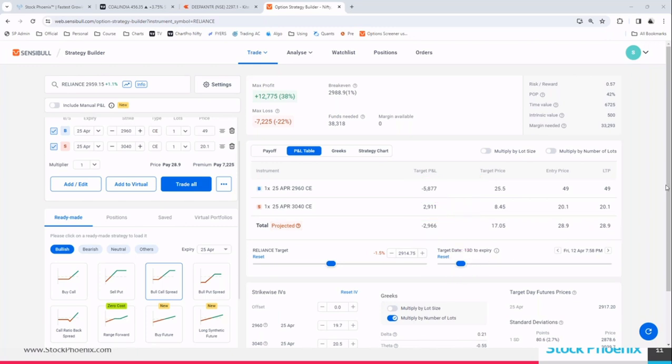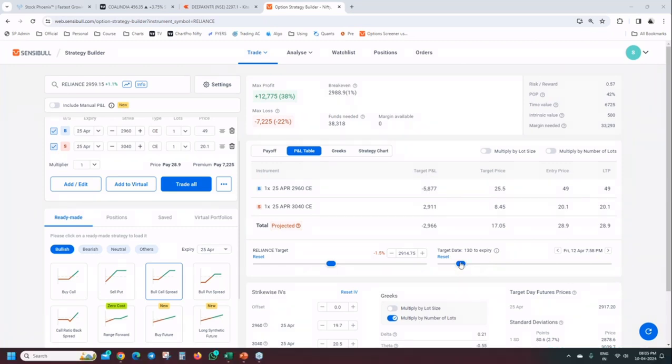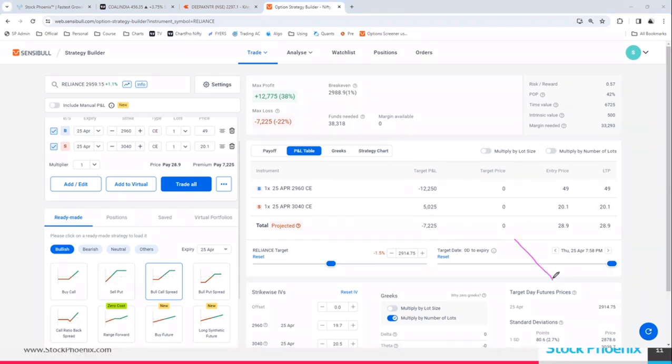Now let's say you didn't exit on the third day, the loss will be exponential. Just as profit is exponential, loss will also be exponential, subject to 7,225. But we are not supposed to do this at any point of time. Can I get one line of yes from everyone?